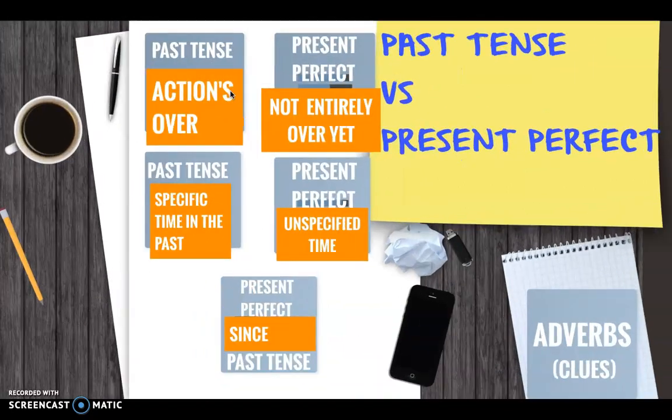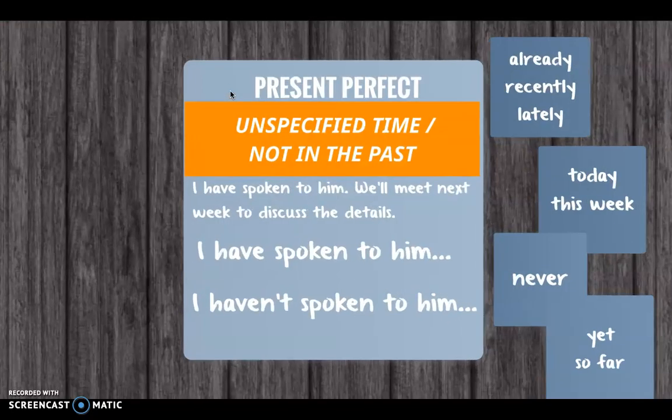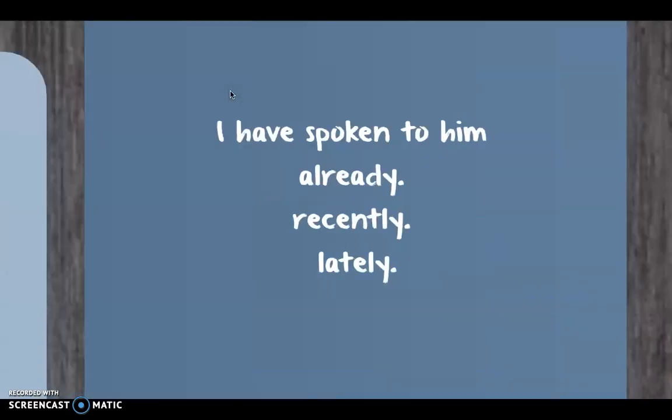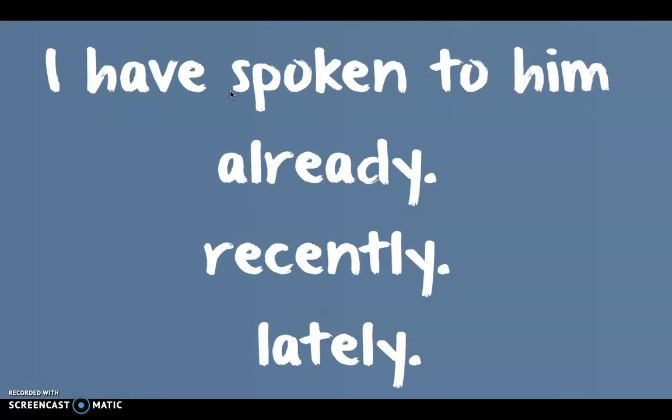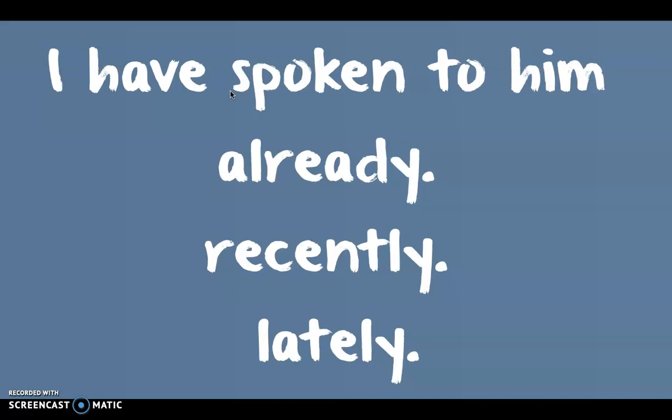Present perfect is a little more vague about timing. You could simply say I've spoken to him and not mention any adverb whatsoever. No time whatsoever. You leave it in the present perfect because the time is unspecified. There are also adverbs that indicate this vagueness of time around the present moment, like I have already spoken to him, or I have spoken to him recently, I've recently spoken to him, or I have spoken to him lately, of course.